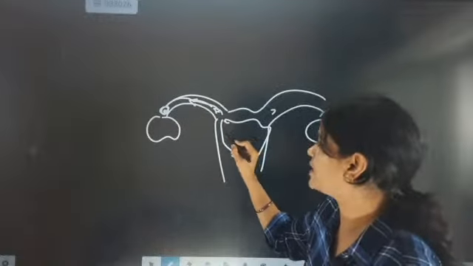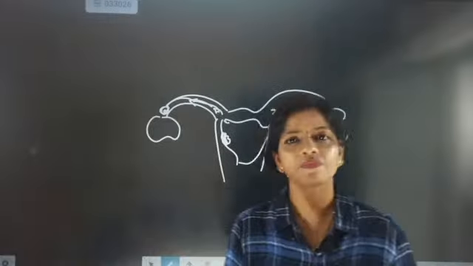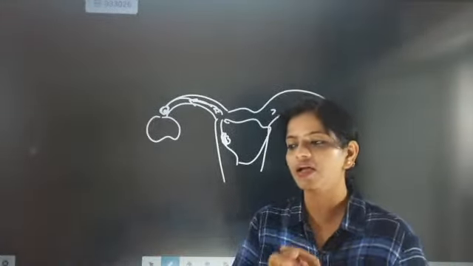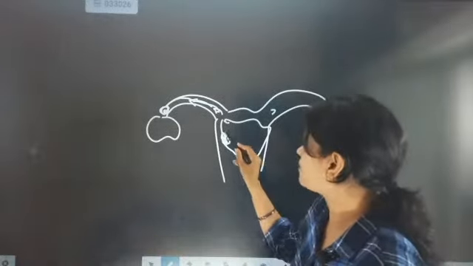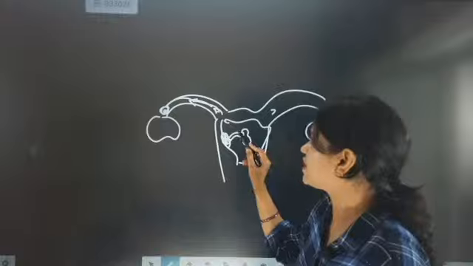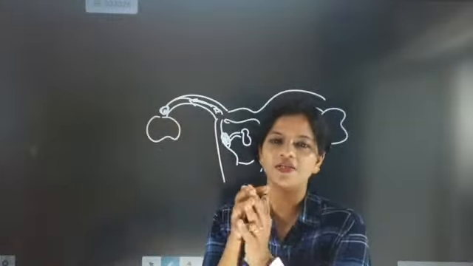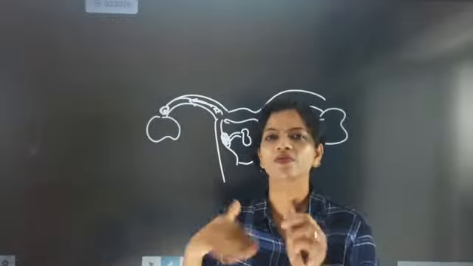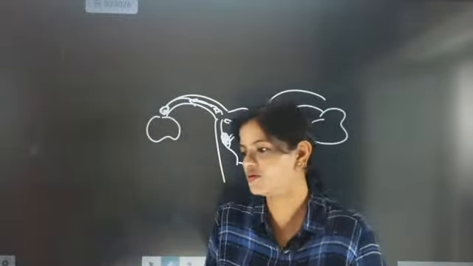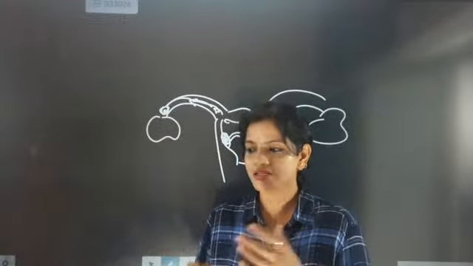It will break and its content will get connected to the uterus lining, and then the baby will start growing. The baby will have a placenta and an umbilical cord, and with that the baby will start growing here. In 3 months the full baby body will be ready, and after that the baby will only grow. Only grow means the baby will become chubby. So that is a phase.